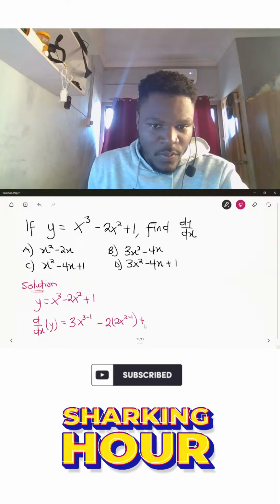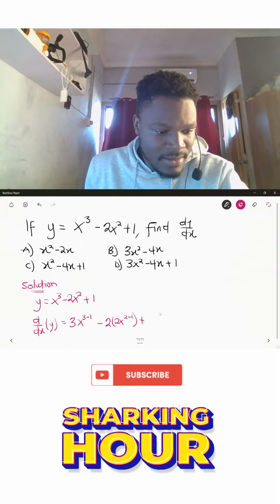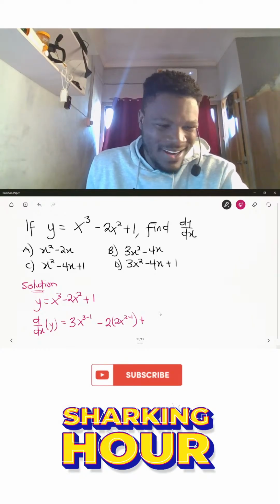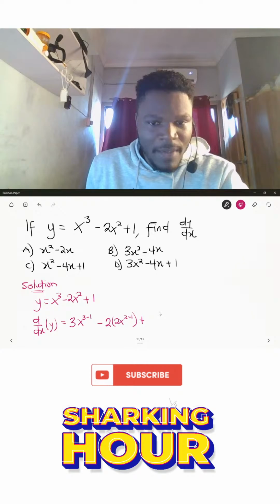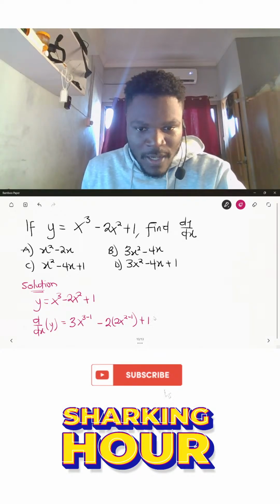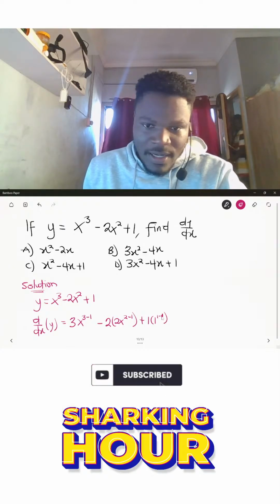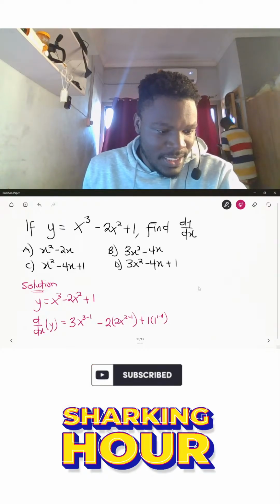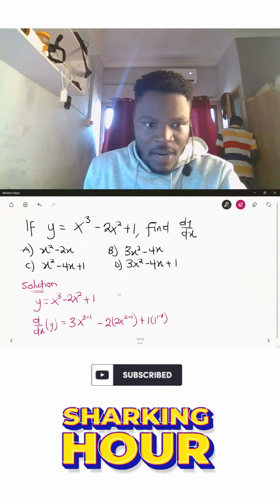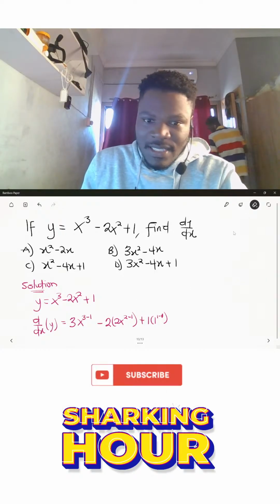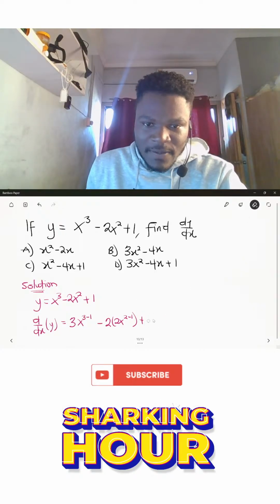Then plus, we have 1, which has a power of 0, so it will be like 1 multiplied by 1 raised to the power 1 minus 1, which is basically going to be 0. So from here, we just discard this. It's not really needed. If you differentiate a constant, you get 0.